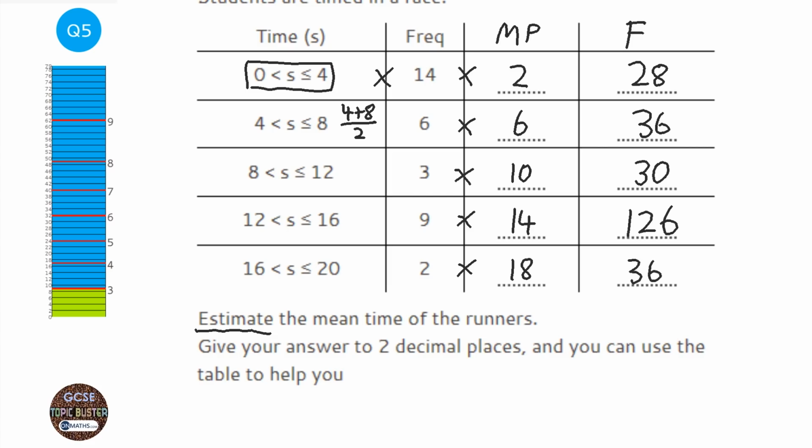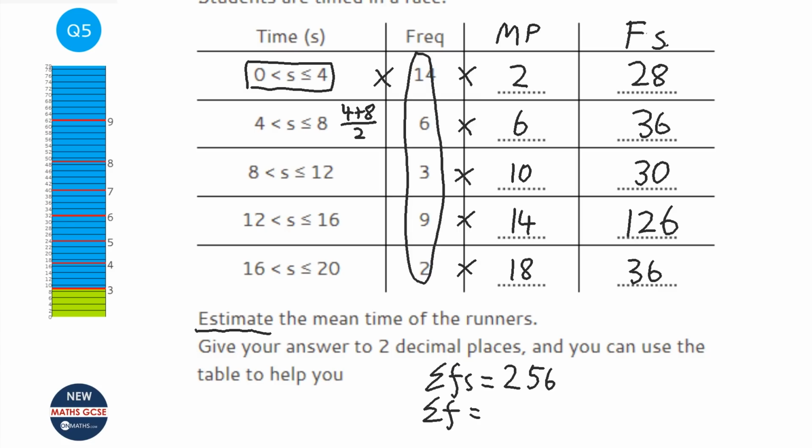And this is what I call the fx, although in this case we are calling the first one s, so it's the fs column. And then we need to find the sum of the fs column. So we're going to add up 28, 36, 30, 126 and 36 on the calculator, which is 256. And then we're going to sum up the frequencies, which is this column here.